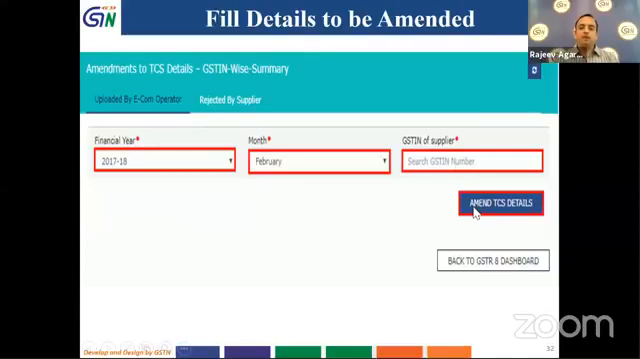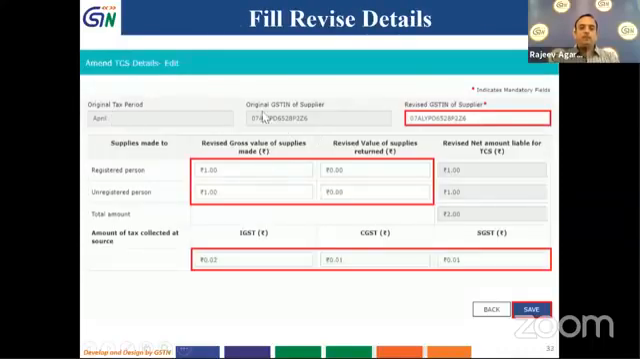Then I will click on amend TCS details. When I click on that, the details which I have fetched will open up here. I have to give the revised GSTIN, revised gross value of supplies made or return made, IGST, CGST amount, etc. This has to be given again. Then I will click on save button.